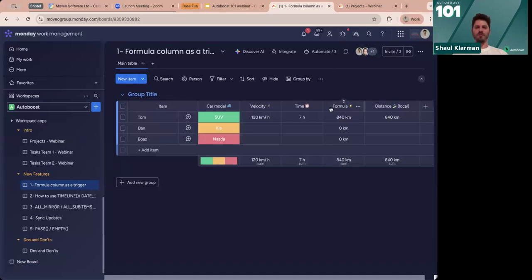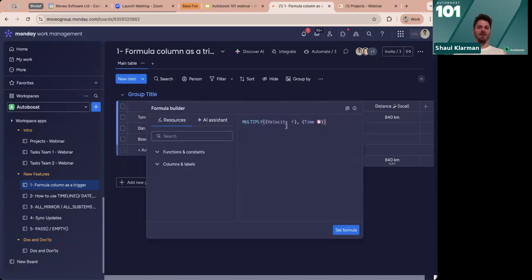We have a simple 8th grade kind of velocity and time equal distance here. So it only involves 2 columns. But what if it's a really big formula, right? Then we need to go and identify each one of those variables within the formula and build a recipe for this to be the trigger.